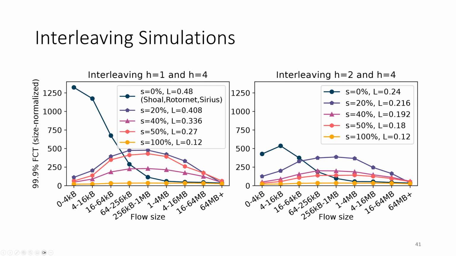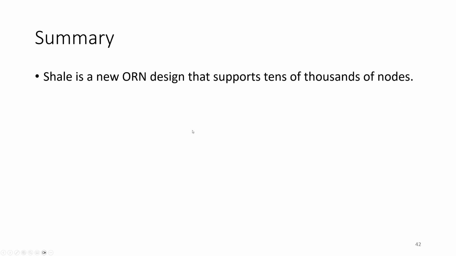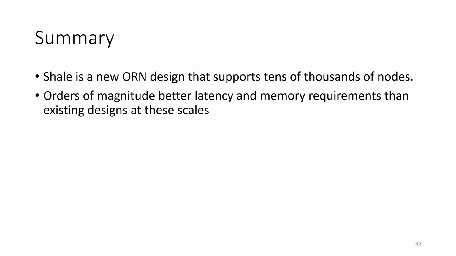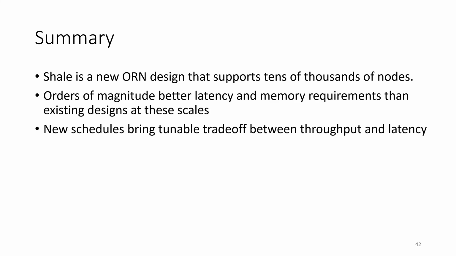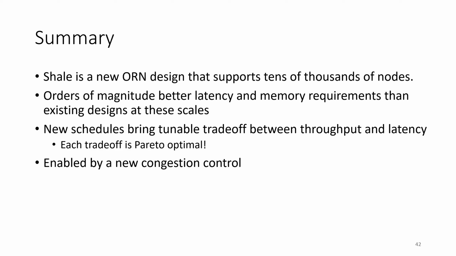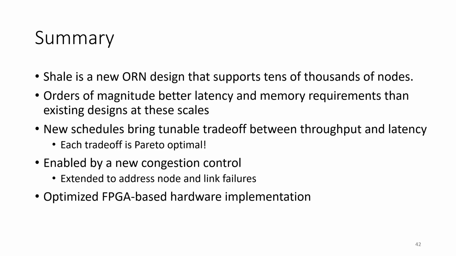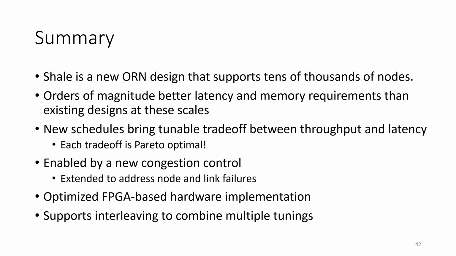So in summary, I've presented Shale, which is a new ORN design that supports tens of thousands of nodes, and at this scale, it achieves orders of magnitude better latency and memory requirements. We do this by using new schedules that achieve a tunable trade-off between throughput and latency. All of these trade-offs are Pareto optimal for ORNs. We enable this using a new congestion control mechanism, which we extend to address node and link failures. We also have an optimized FPGA-based hardware implementation, and we support interleaving to combine multiple tunings.